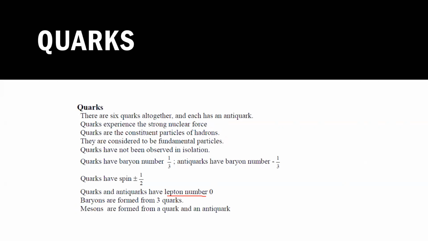And what is a baryon number? The baryon number for every quark is plus 1/3. This is not charge. For every quark, it is plus 1/3.